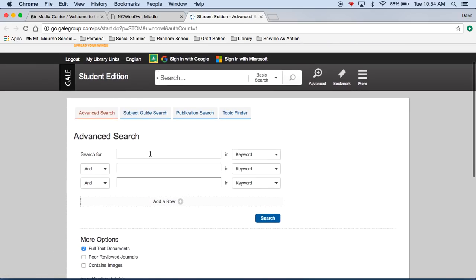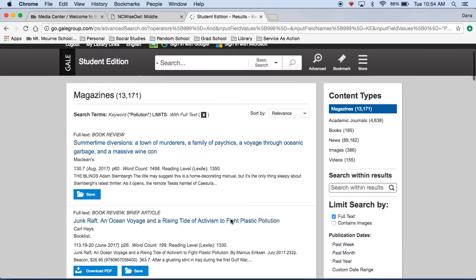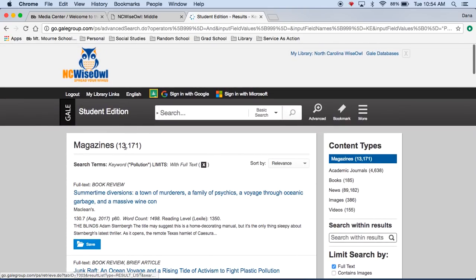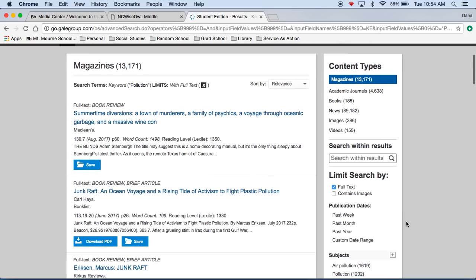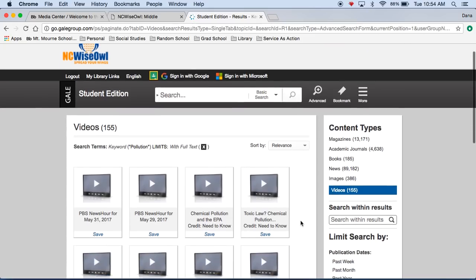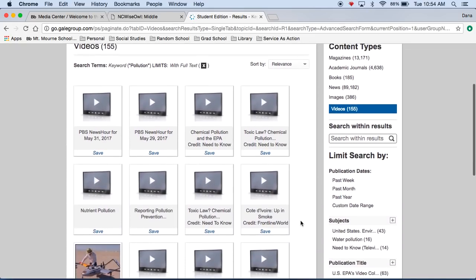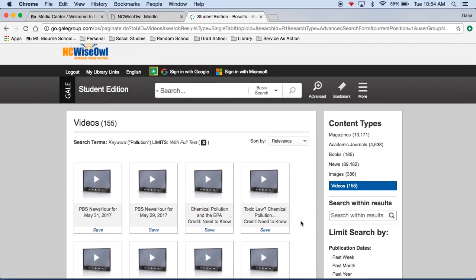This one is also a little bit higher level than the Britannica. And you'll notice I searched for pollution and it gave me 13,000 results. That is way too many to search through. So I can go over here on the right hand side and I can limit my results. So maybe I just want to watch videos right now about my topic. And you'll notice there's 155 videos about the topic that I can watch. So if I'm more of a visual person, I might choose that.